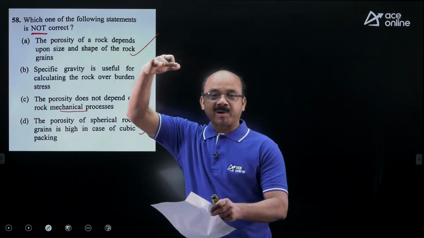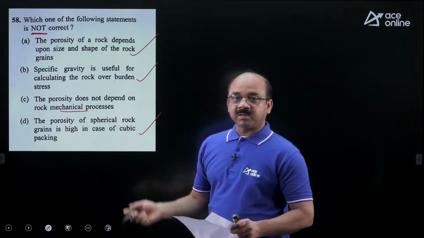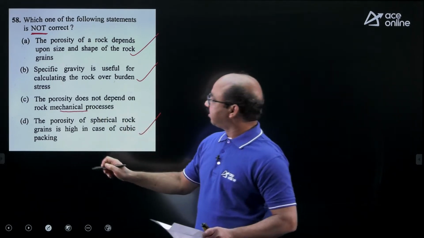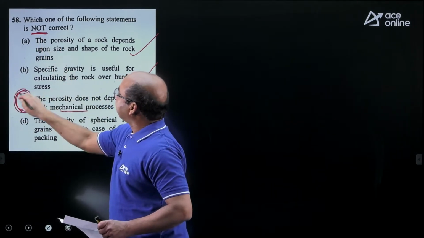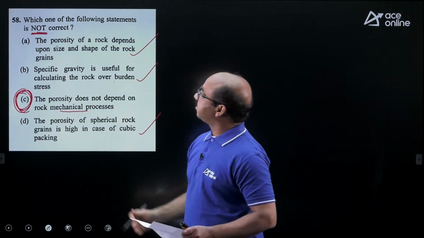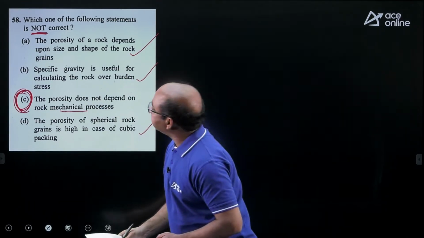It may be because of the overburden pressure and all. So what is said there is that it does not depend. In fact, the porosity depends upon the mechanical process. So this is the incorrect statement there. 58, that is C.